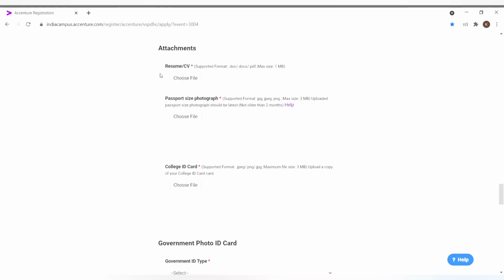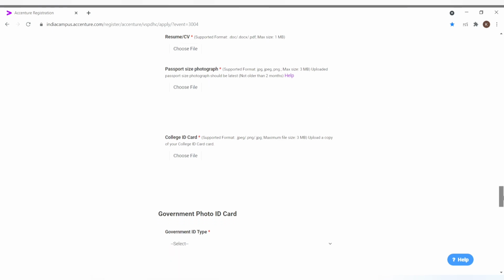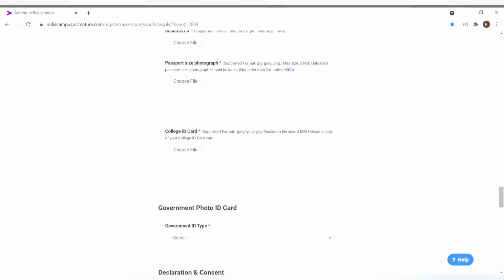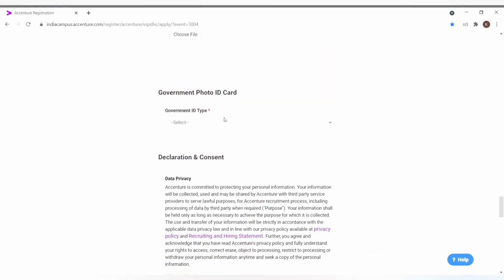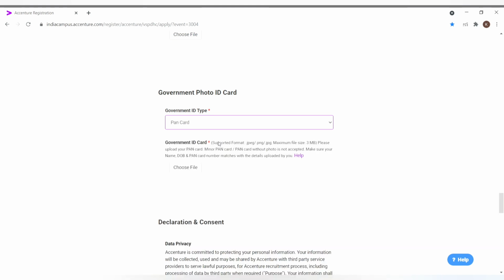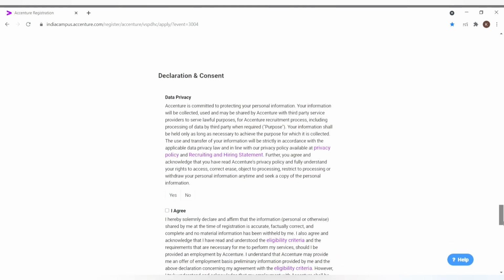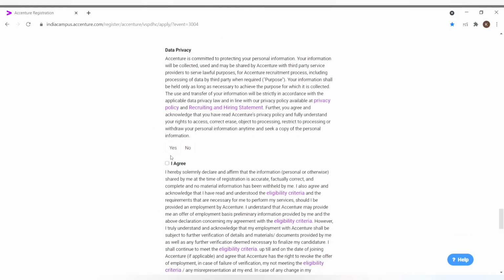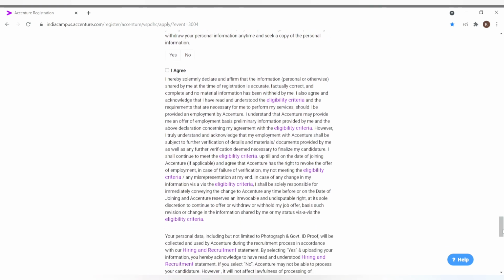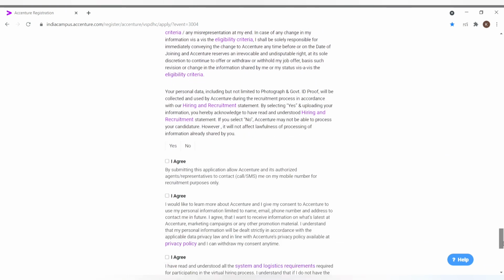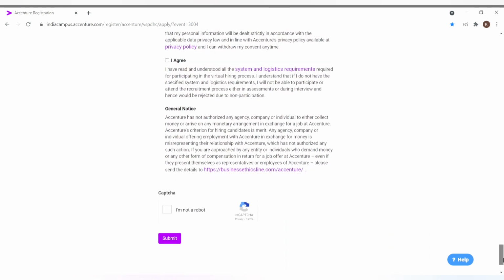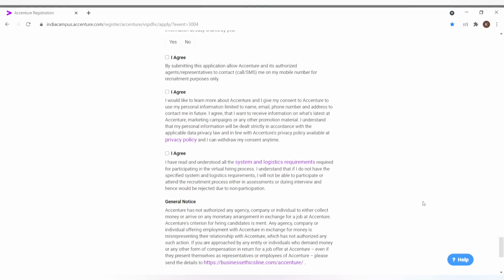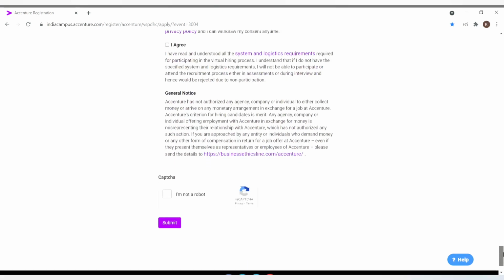And then you will attach your resume here and a passport size photograph, as you have seen in the do's and don'ts. Then you have to upload your college ID card here. Then you will select government ID card. There is only one option, PAN card. Then upload your government ID card. Then select yes, I agree to all the data privacy and all the authorizations that Accenture is asking. Select all the I agree, select yes, and then select I am not a robot and just submit this form.